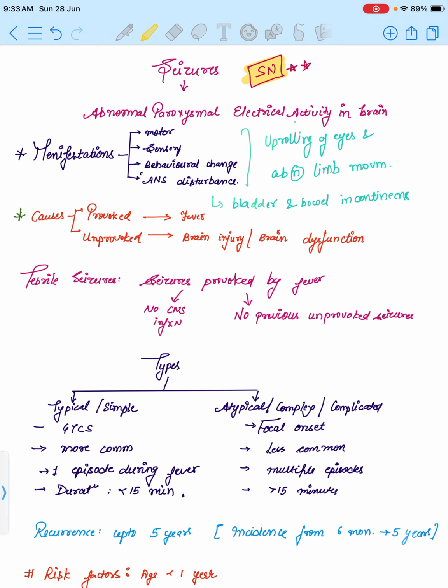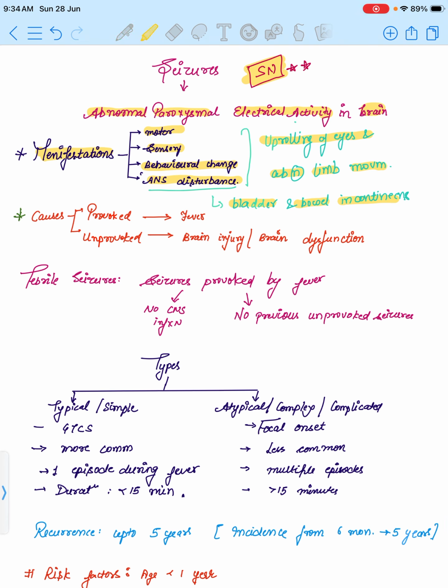In pediatrics, seizures also come up in case presentations. By definition, seizures are abnormal paroxysmal electrical activity of our brain which can manifest in four manners: motor, sensory, behavioral changes, followed by ANS disturbances. Generally, the mother comes with the complaint of uprolling of the eyes of the baby followed by abnormal limb movements. It can be in the form of flexion or extension, and it can also be associated with bowel and bladder incontinence because of the ANS disturbances.